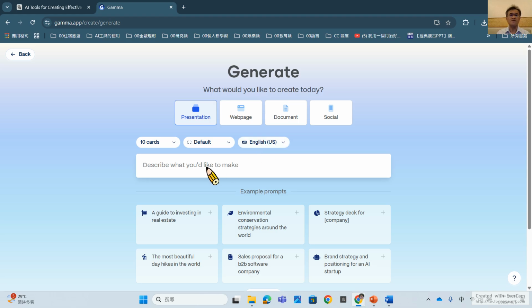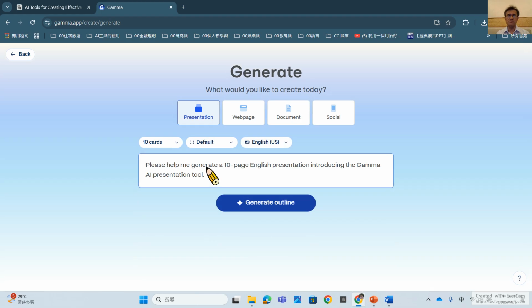Okay, and for the other tools, log in to Gamma, and you can generate this, and choose the English language, and input some words for you to generate the slide. So like me, please help me generate a 10-page English presentation. Introduce the Gamma AI presentation tool.